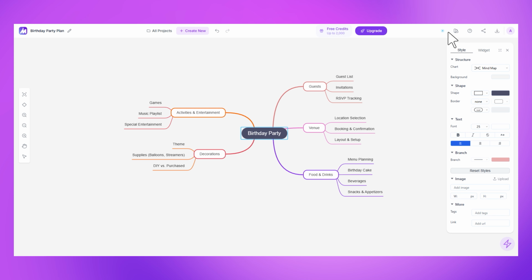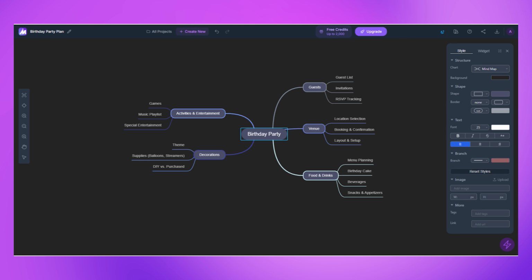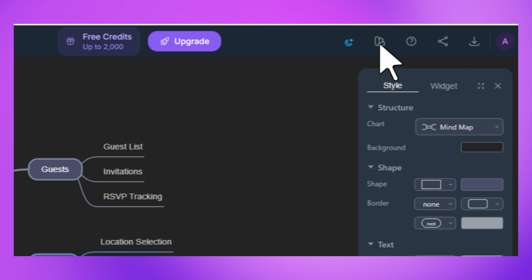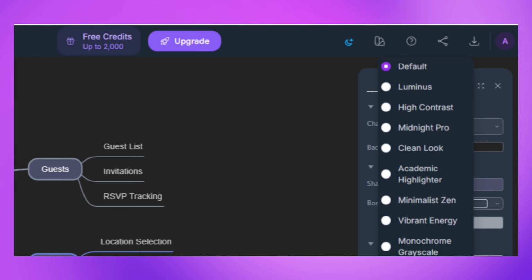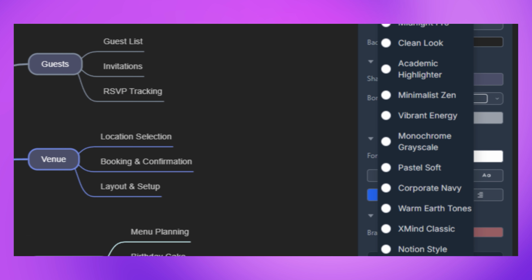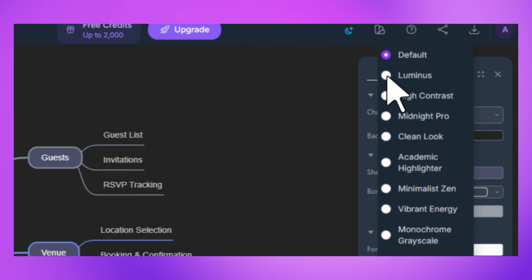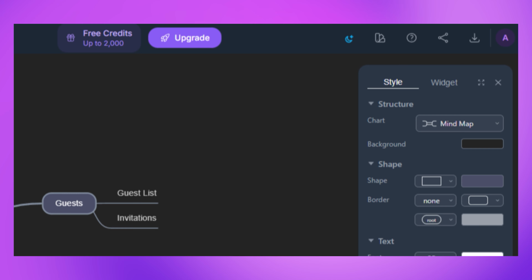Transform your workspace instantly. Effortlessly switch between light and dark modes to match your environment and reduce eye strain. Want more flair? Explore our versatile theme library. Switch from default to the sleek Midnight Pro, focused high contrast, or aesthetic pastel soft in one click. From corporate navy to minimalist zen, find the perfect style.